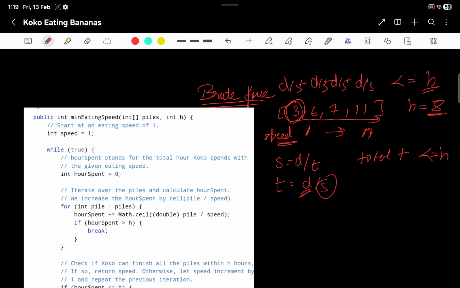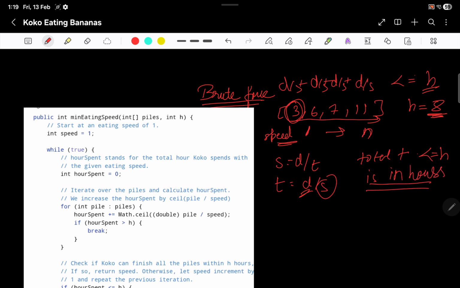So you want to eat all the bananas, but you want to decide at what speed you want to eat. You don't know the speed, right? So you want to find the minimum speed of eating all the bananas, such that the time should be less than or equal to 8 hours, right? So speed, as it has been told, is per hour, right?